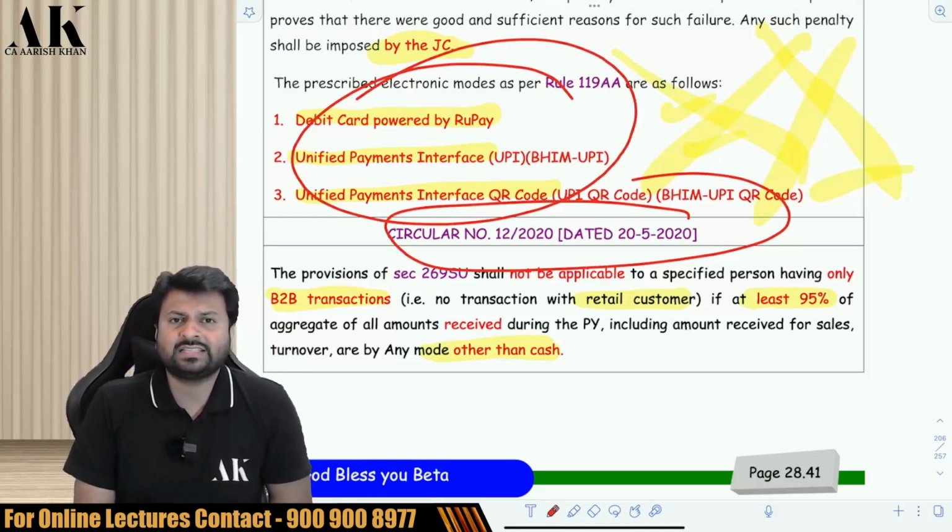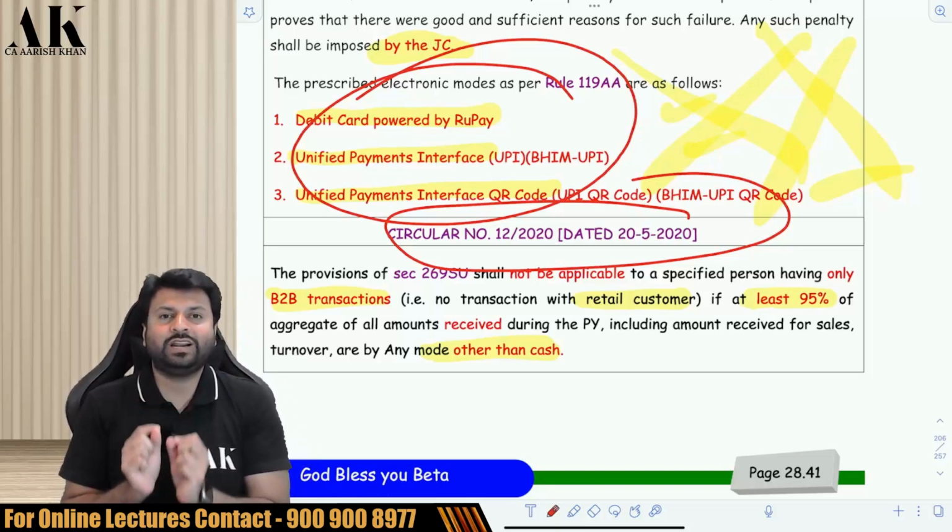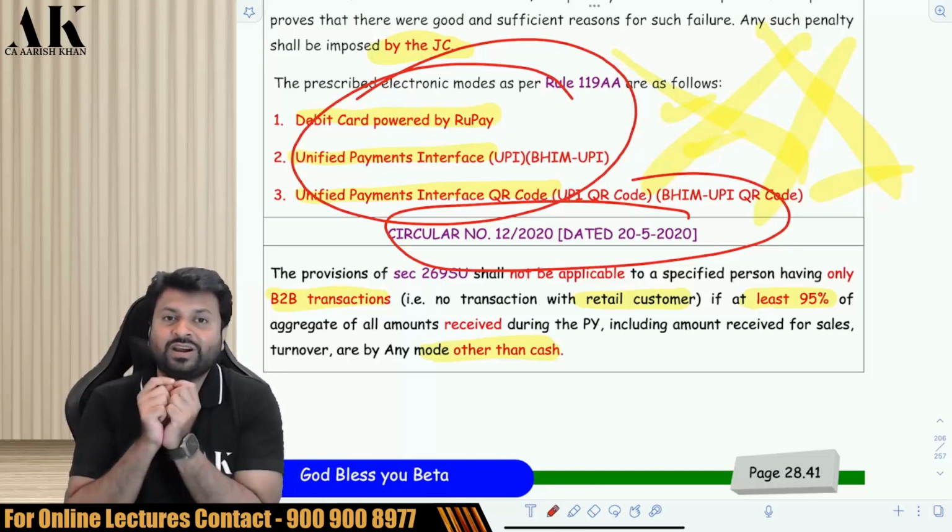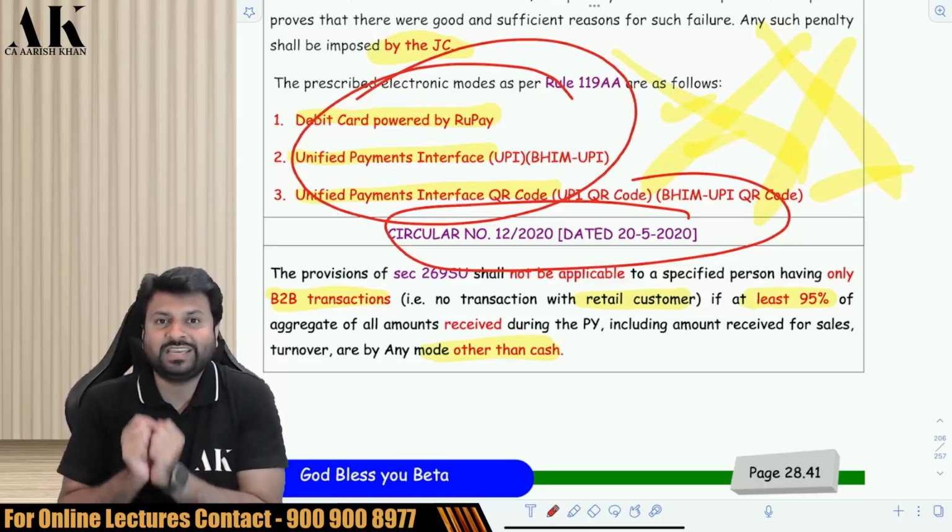The TDS and TCS, I have tried to revise that in full English. I have not uttered a single word in Hindi. If I have spoken in Hindi, I am really sorry for that. I am not supposed to speak Hindi in these lectures.